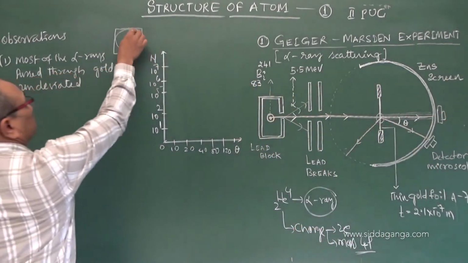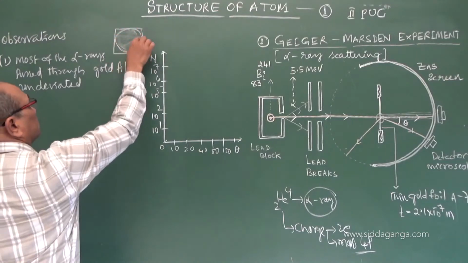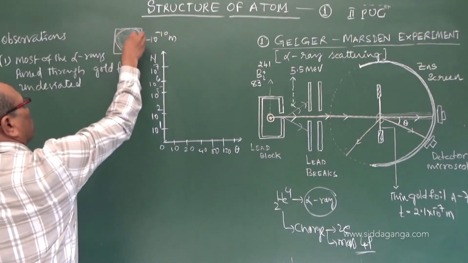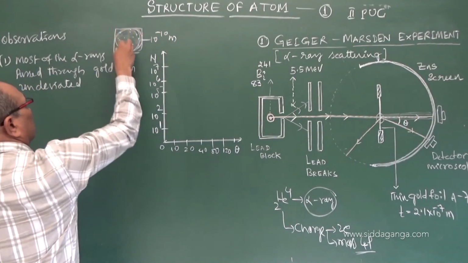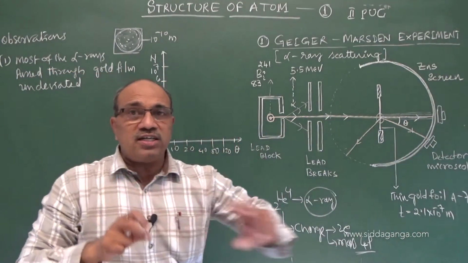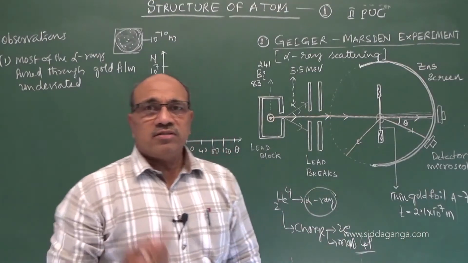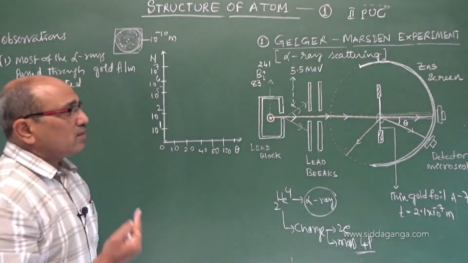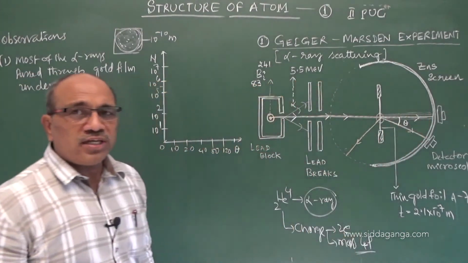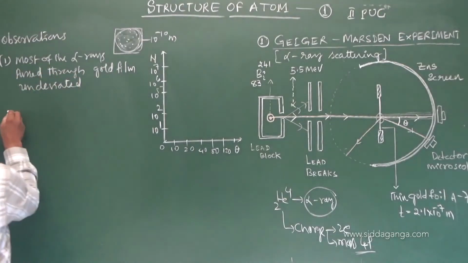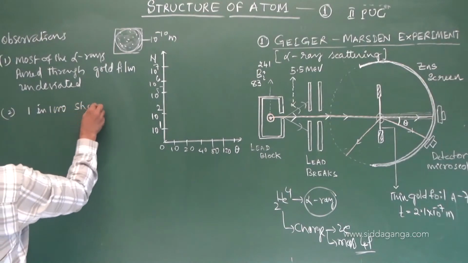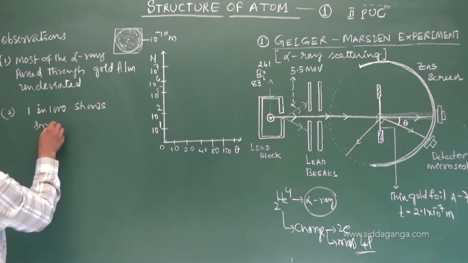I threw 1000 in this area. This is the atomic size, imagine, about 10 power minus 10 meter. 1000 alpha particles strike in this region. Most of them passed undeviated, just one out of 1000 shows a small angle of scattering theta, maybe greater than 1 degree. Second, 1 in 1000 shows small angles of scattering.